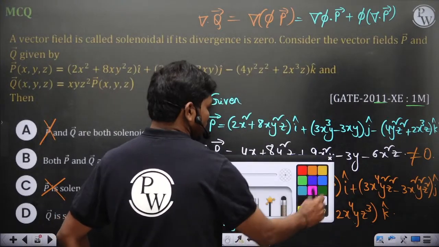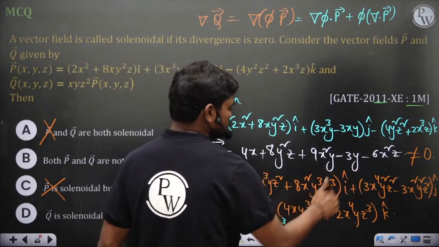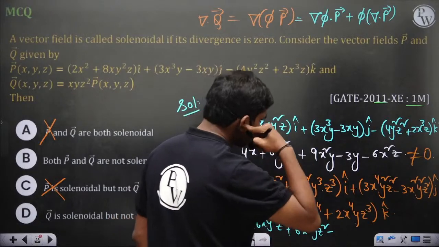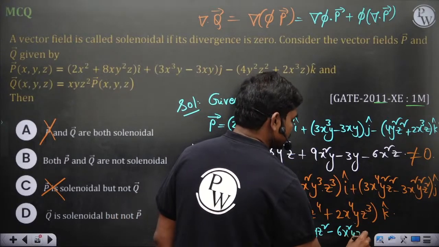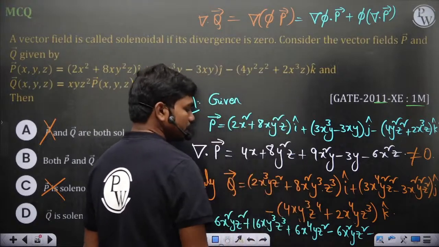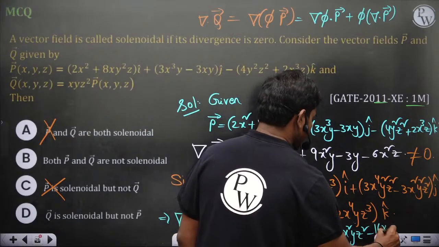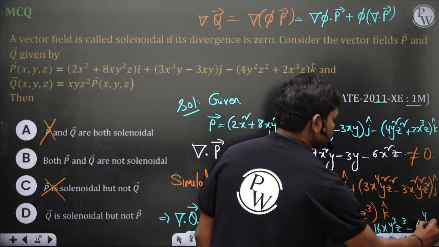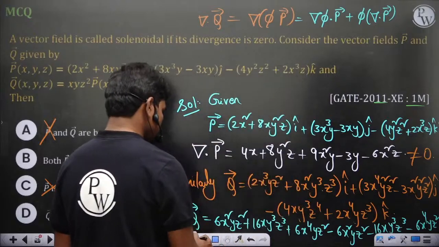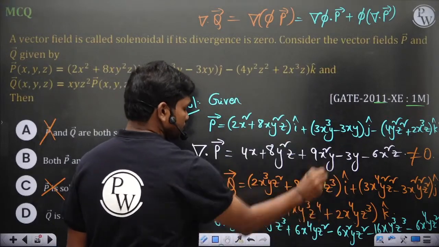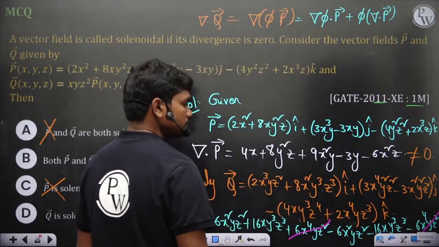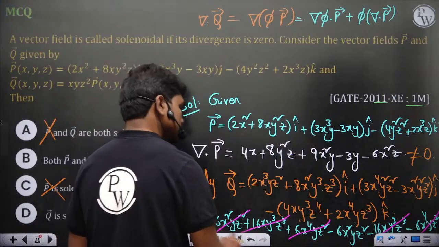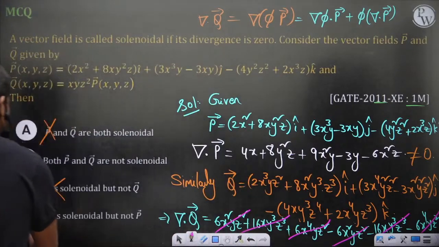Yes, so then with respect to y, you do this, gives you 6x⁴yz² minus 6x²yz² plus, with respect to z, if you do 16xy³z³ minus 6x⁴yz². So if you see, this term and this term cancel, then 16xy³z³ minus 16xy³z³, 6 into 6, so this is also 0. So q is solenoidal but not p.